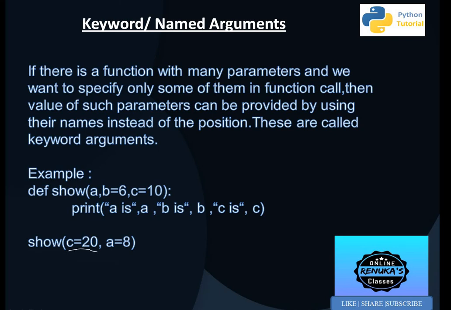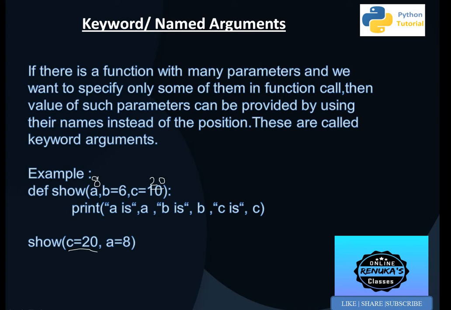So c was initially 10, so it will be overwritten as 20. A will be 8, and as we are not giving any value for b, that will remain 6.